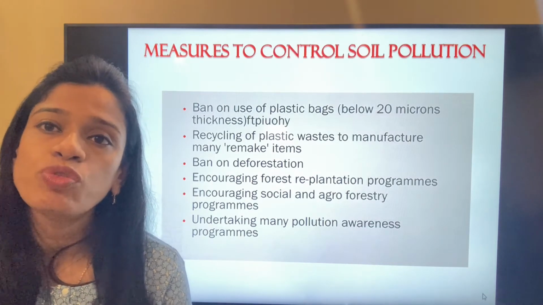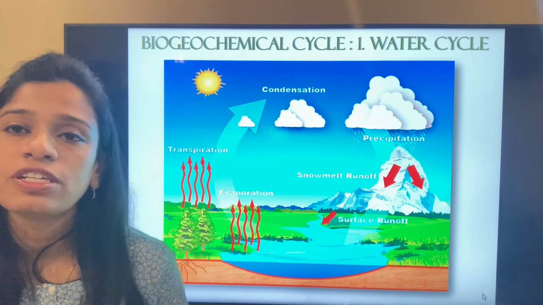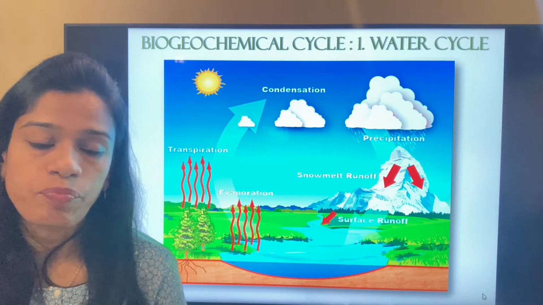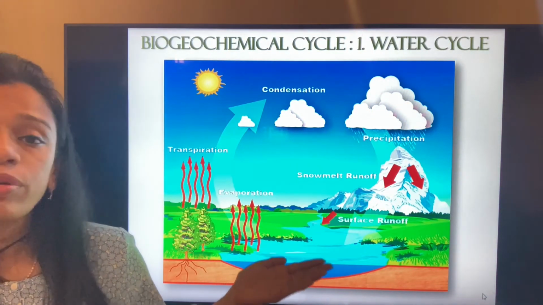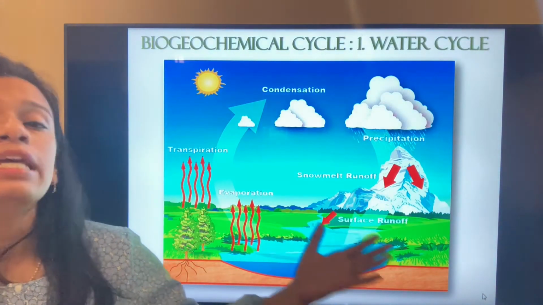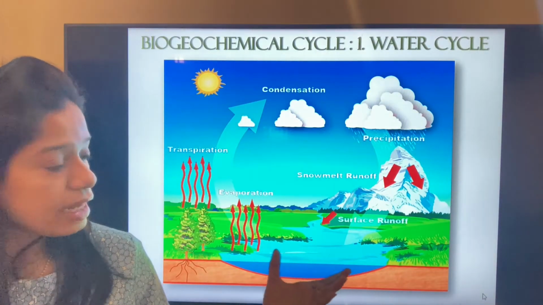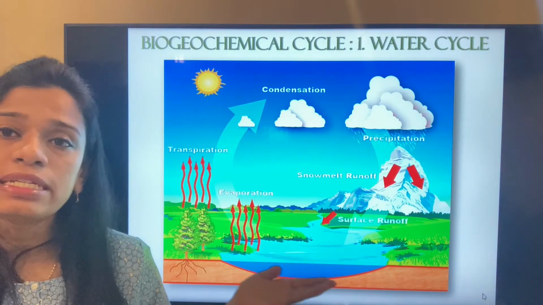Now next we move on to the biogeochemical cycles. The first biogeochemical cycle we'll be talking about is the water cycle. So this is the water cycle. During the day, when the sun is there, the sun gives heat to everyone. The sun heats up the water bodies, so the water gets heated slowly.